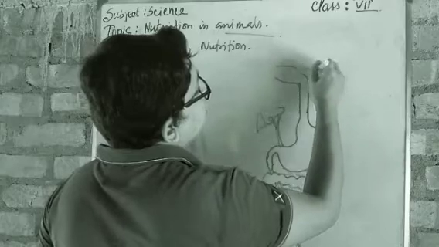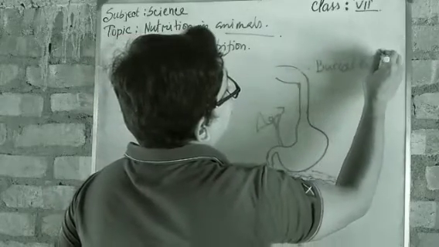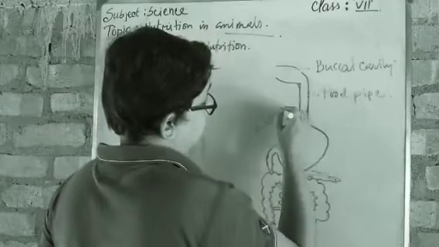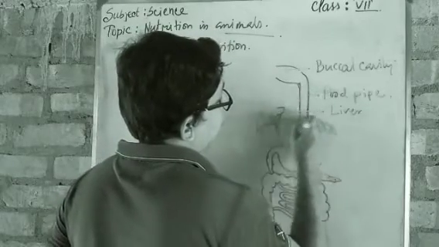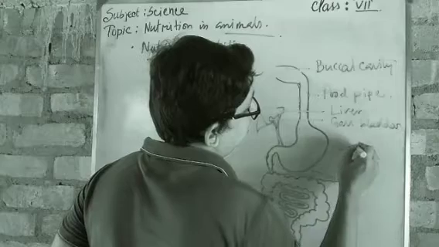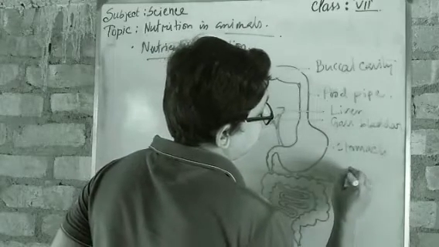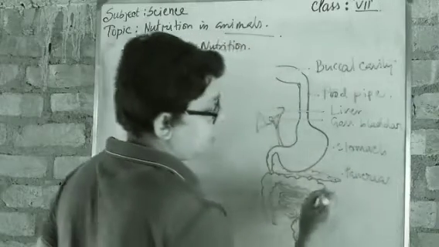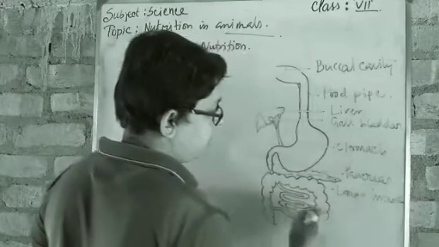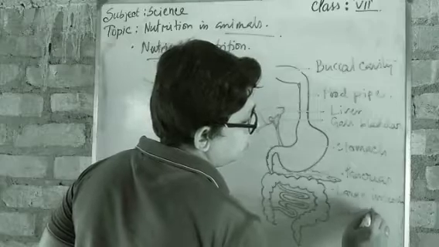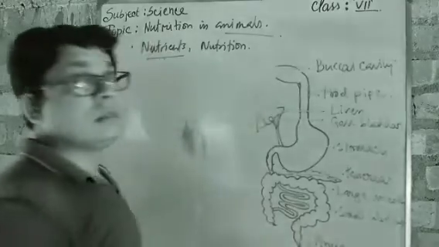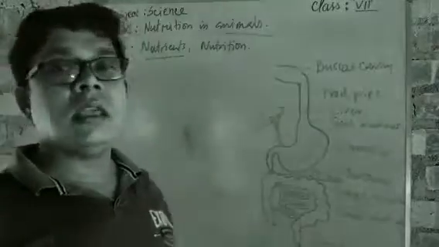It is the buccal cavity, food pipe, liver, gallbladder, stomach, pancreas, then large intestine, then small intestine, then anus. So a few basic labelings we have already done.